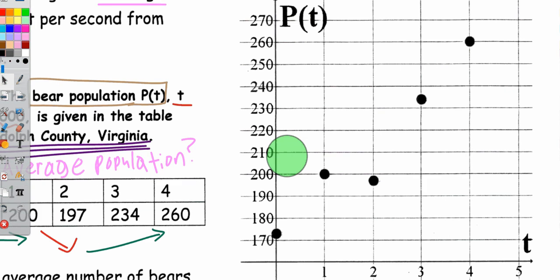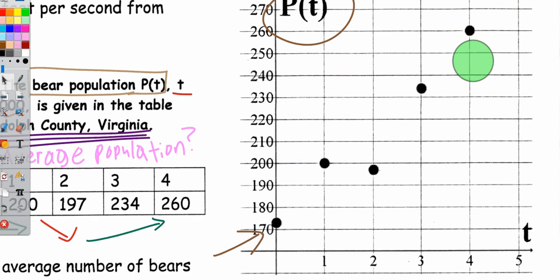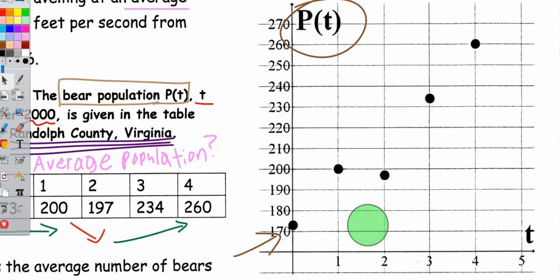Again, P of t gives us the bear population t years after 2000. So for example, at the year 2000, 0, there's 170 some bears. I plotted those 1, 2, 3, 4, 5 points, and there you go.